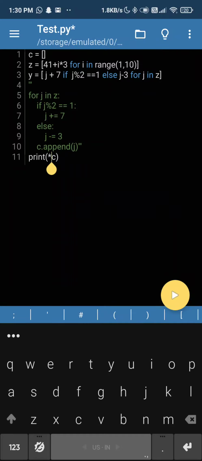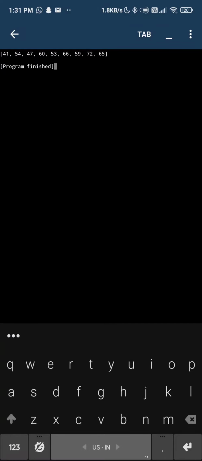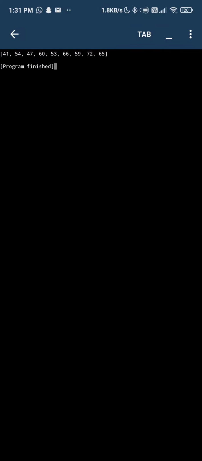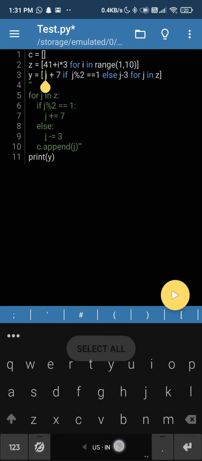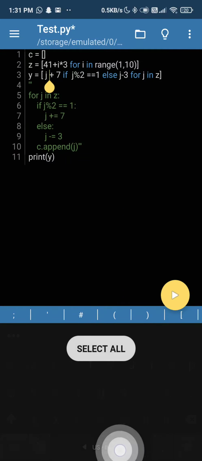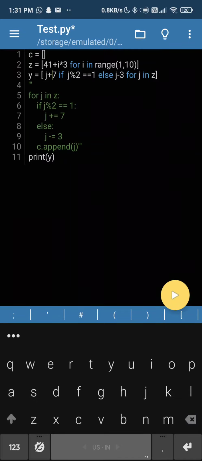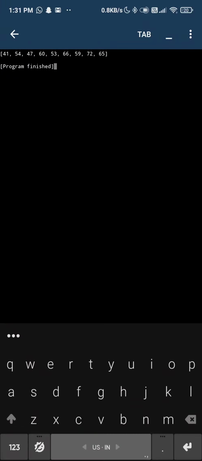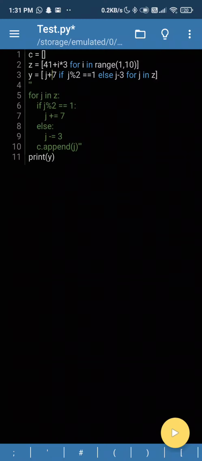Let's print not C but Y. Yes, so here we are. The same thing for 41, 54. Here we go, 41, 54, 41 plus 7, 14. Okay, we have printed Y, right? Yes, we have printed Y.